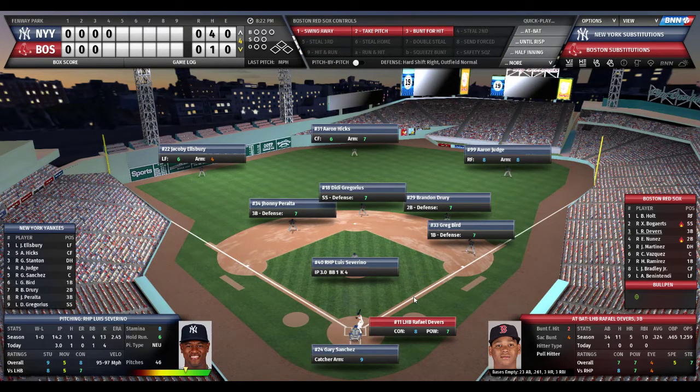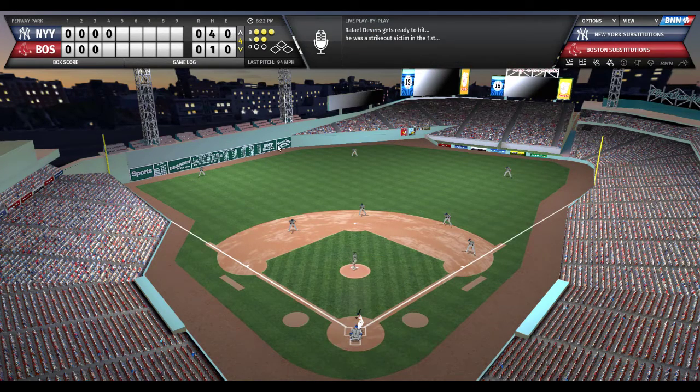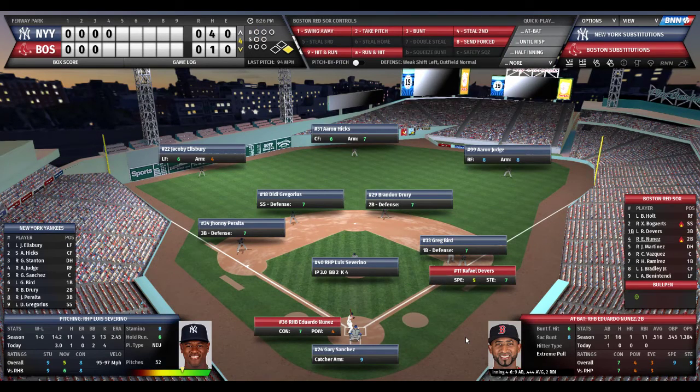So they're shifting on Devers, it looks like, as it's a hard shift to the right. As you can see, everyone over there. Peralta's practically playing shortstop. He's the third baseman for the Yankees. Here's the pitch to Rafael from Severino, full count, and Rafael Devers works a walk. So Devers is on first, 5 out of 10 speed, 7 out of 10 stealing ability.